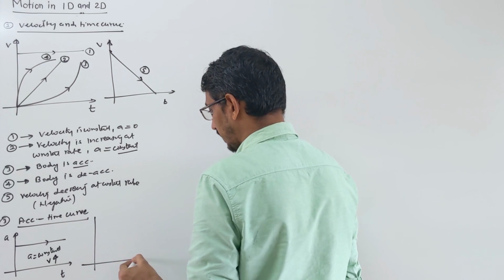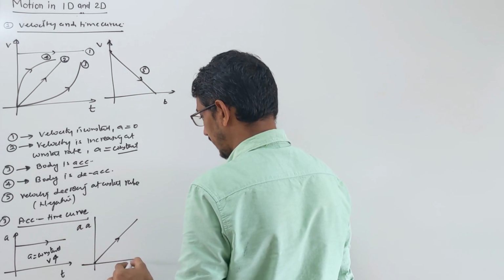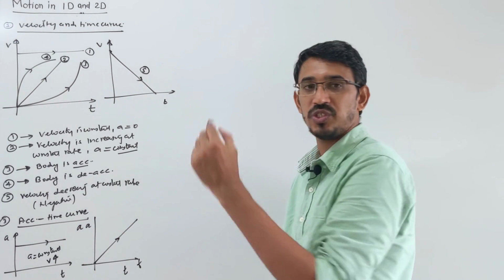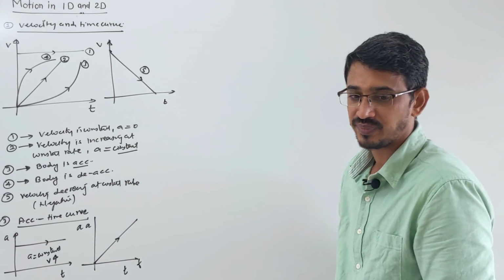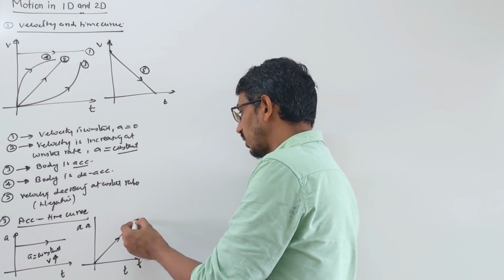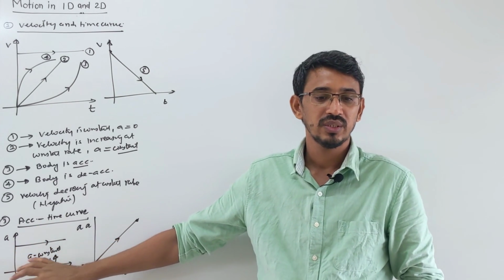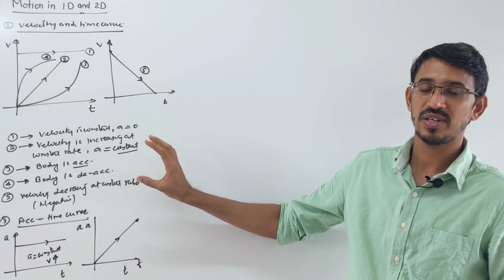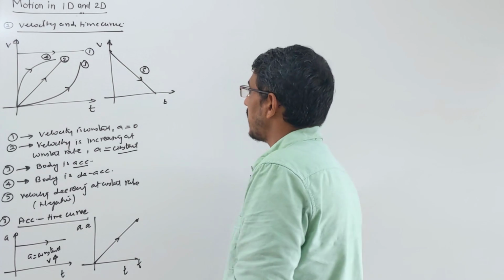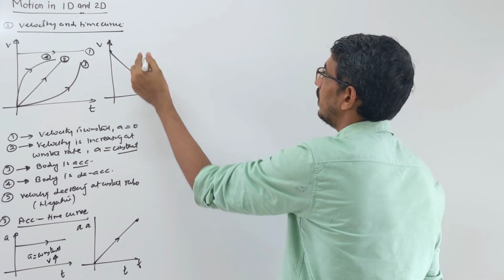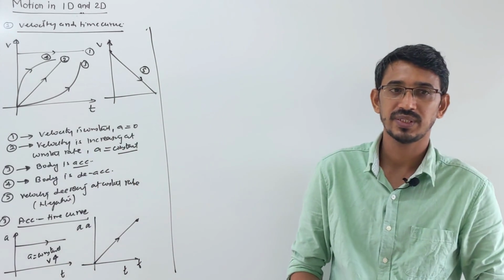Or you have this type of curve, this acceleration versus time, A versus T, means your acceleration is increasing, correct? Acceleration increasing means velocity is also increasing at a greater rate, right? Yes. So this one is called uniformly accelerated motion. Then this is called uniformly increasing acceleration motion. Here acceleration is increasing, so speed is increasing at a very high rate. Okay, now I have drawn the curves for displacement versus time, velocity versus time, and acceleration versus time.